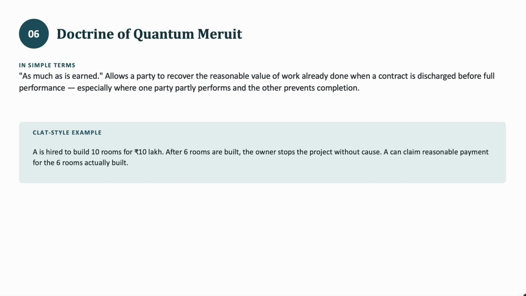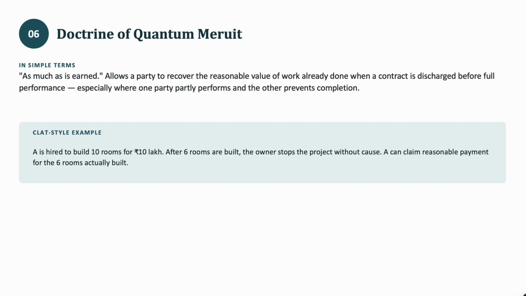Quantum meruit means as much as is earned, and it allows a party to recover the reasonable value of work already done when a contract is discharged before full performance, especially when one party partly performs and the other prevents completion. So it means as much as he deserves. It allows a party to recover for work that he has already done. Let's see an example.